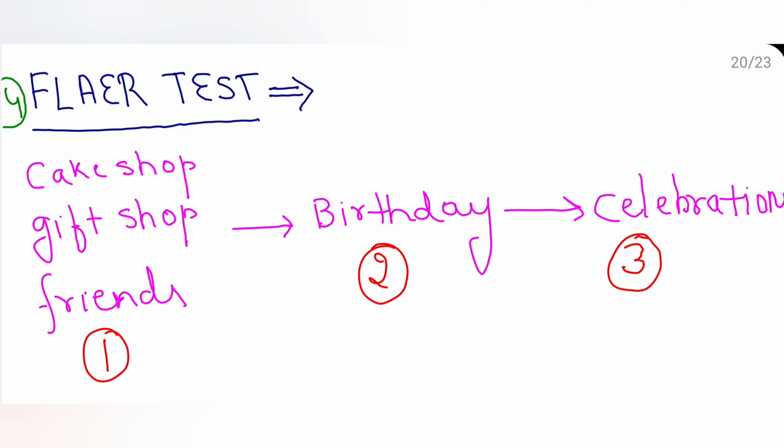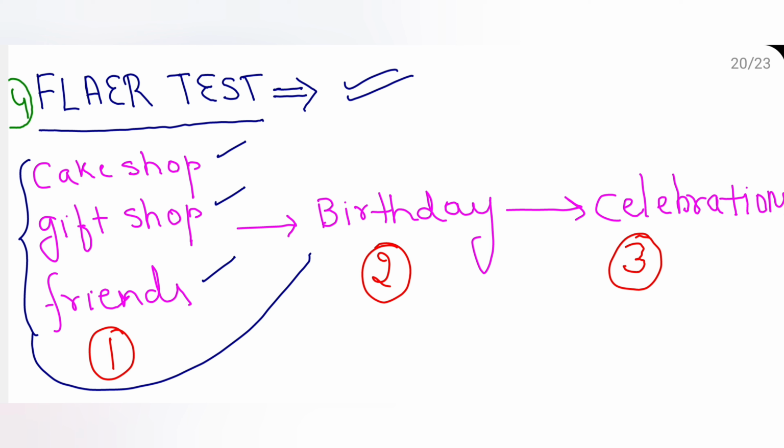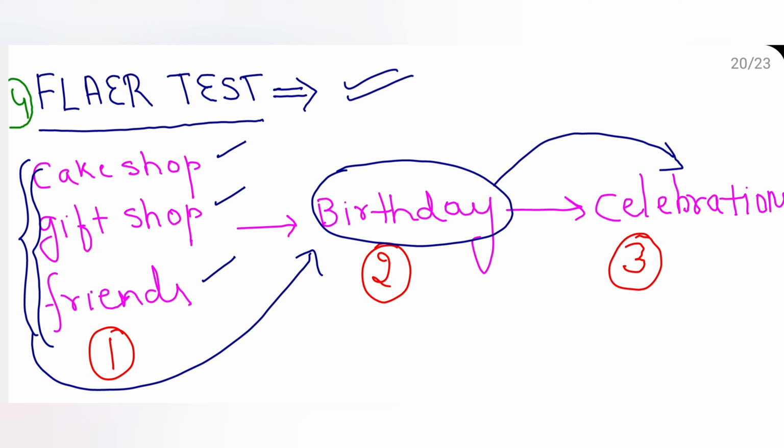Now FLAER test. The fourth diagnostic test is the FLAER test, which stands for fluorescent labeled aerolysin. I'll tell you what it is. To understand this, I'll give you a small example. So there is a cake shop, there is a gift shop, there are friends. These are interconnected or bound because of a birthday. So when all three are available on a birthday, definitely there is celebration.